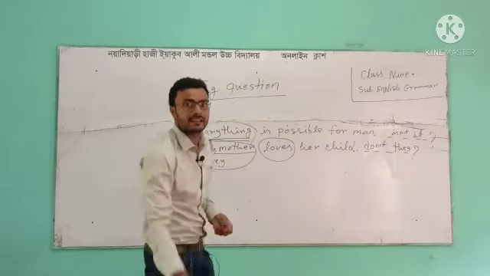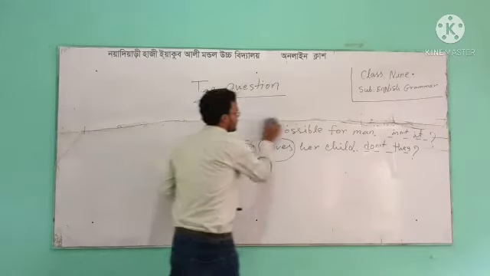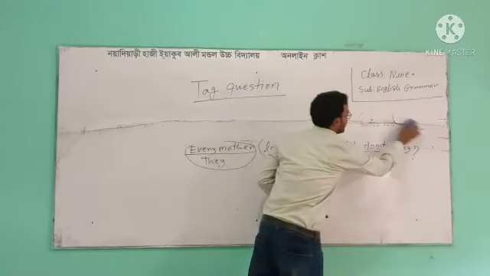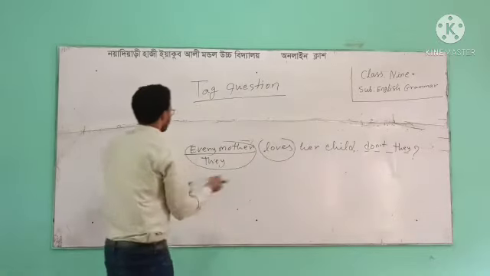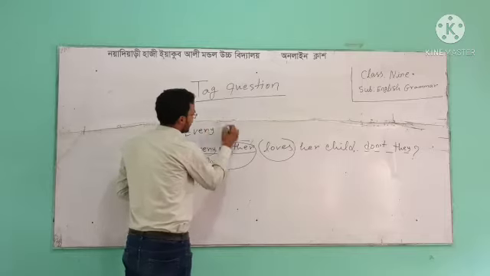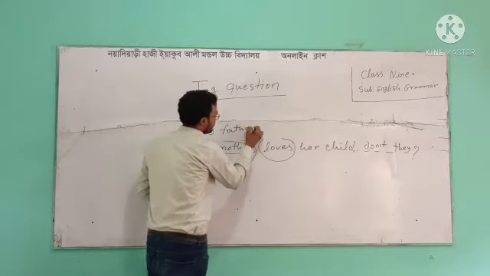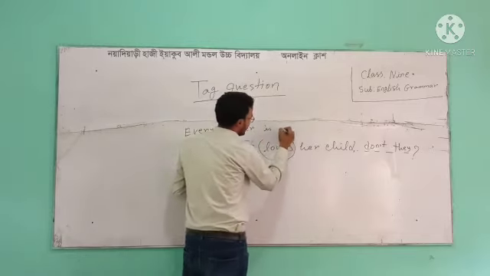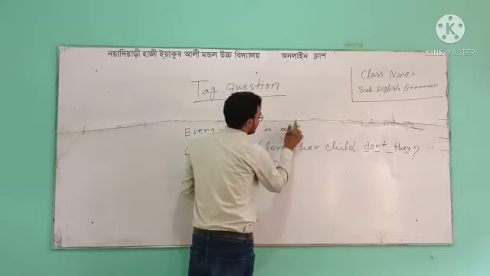If I write down another example on the basis of the same sentence structure, every father is absent.